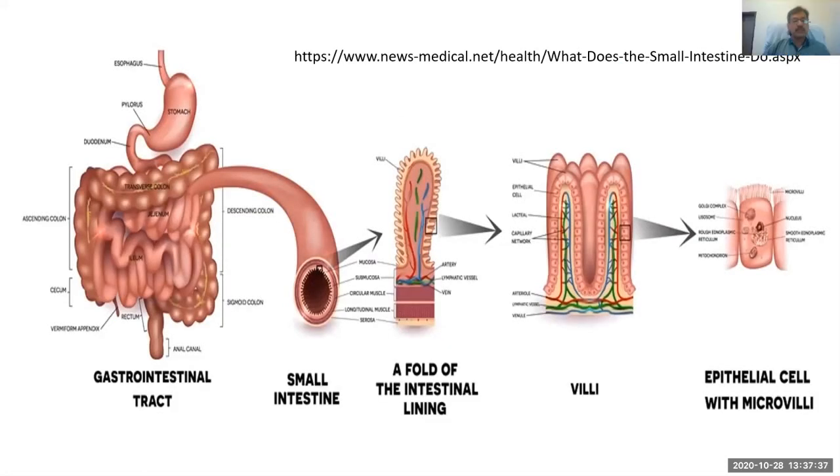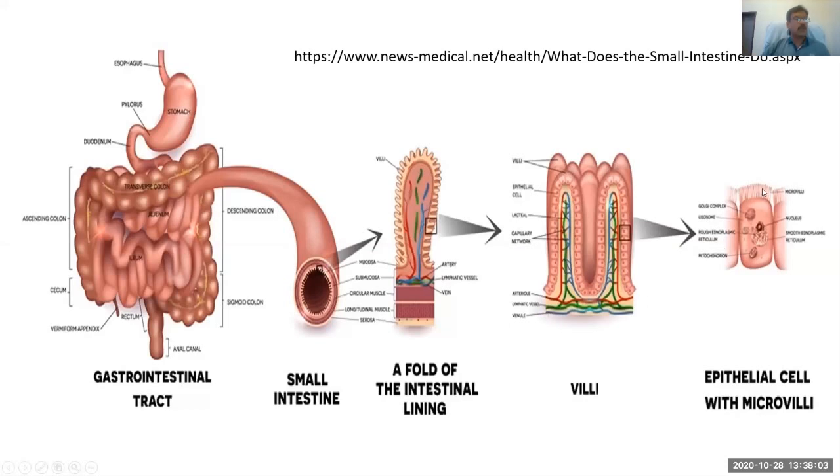You can see the gastrointestinal tract, then the folding, and the inner surface with this villi structure, and each villus is provided with a capillary network, then artery, venule, and lymphatic system.